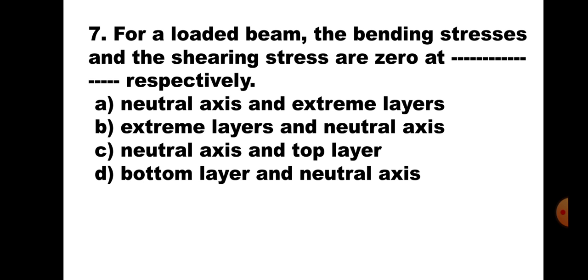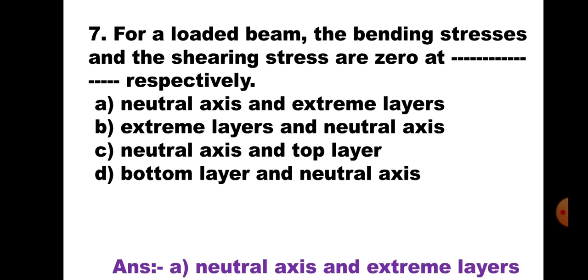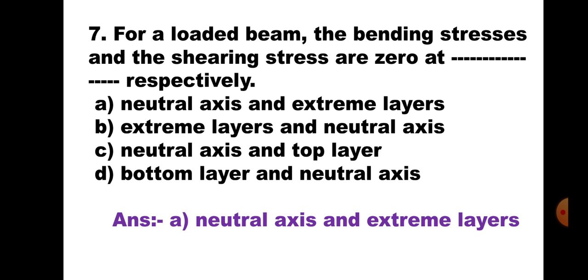Question number 7. For a loaded beam, the bending stresses and the shearing stresses are 0 at dash dash dash respectively. A. Neutral axis and extreme layers. B. Extreme layers and neutral axis. C. Neutral axis and top layer. D. Bottom layer and neutral axis. Now, bending stresses are always 0 at neutral axis and shearing stresses are always 0 at extreme layer. Hence, the correct answer is A. Neutral axis and extreme layers.